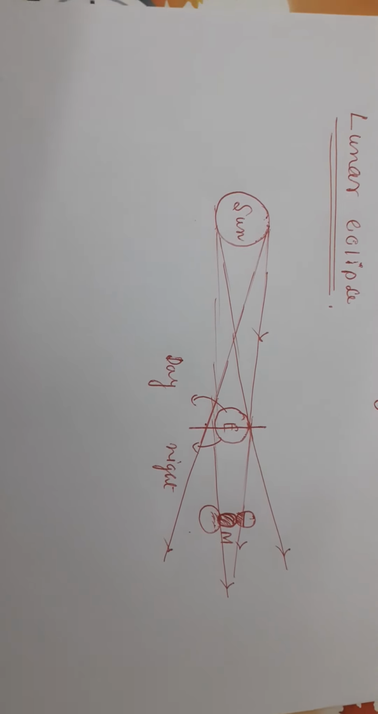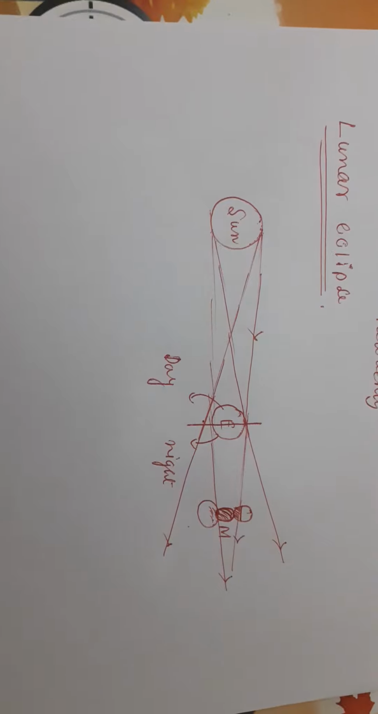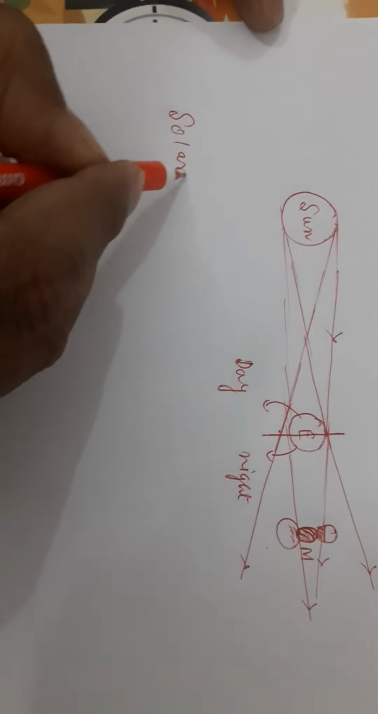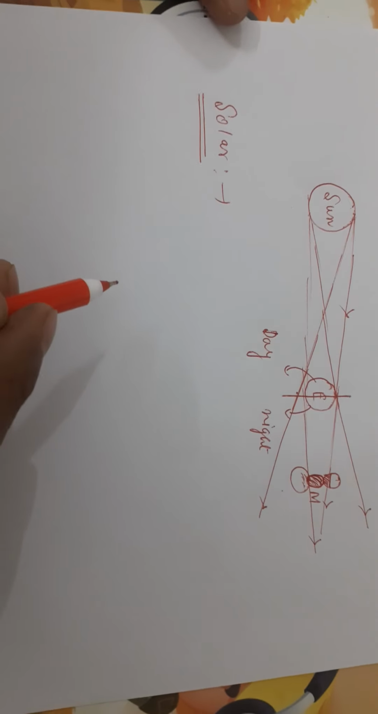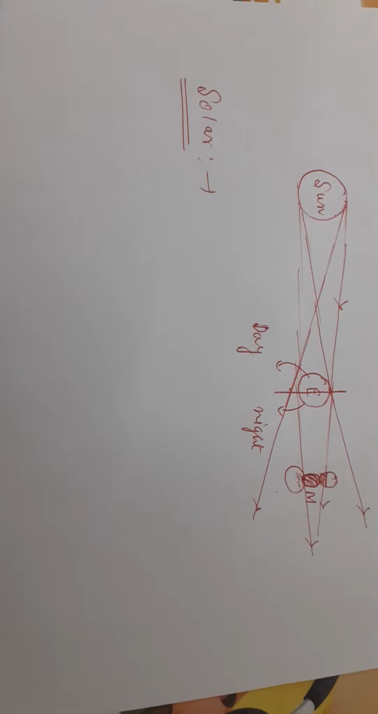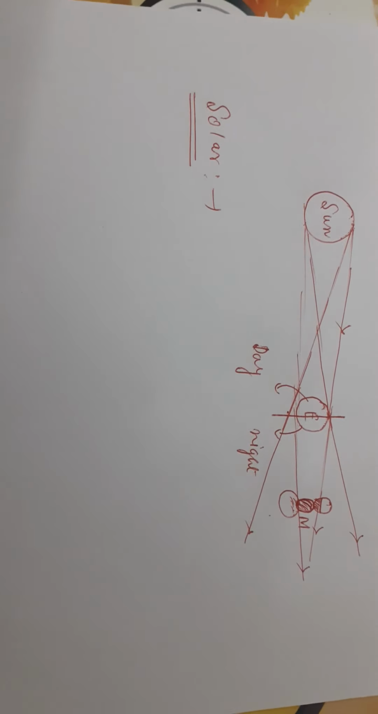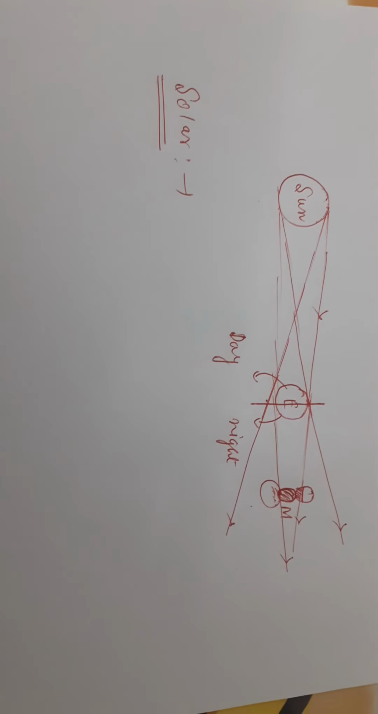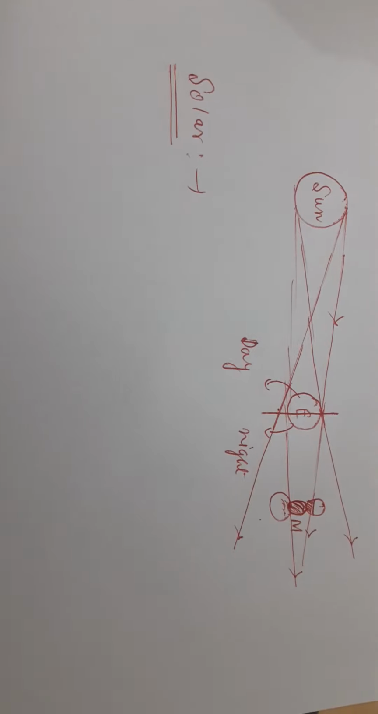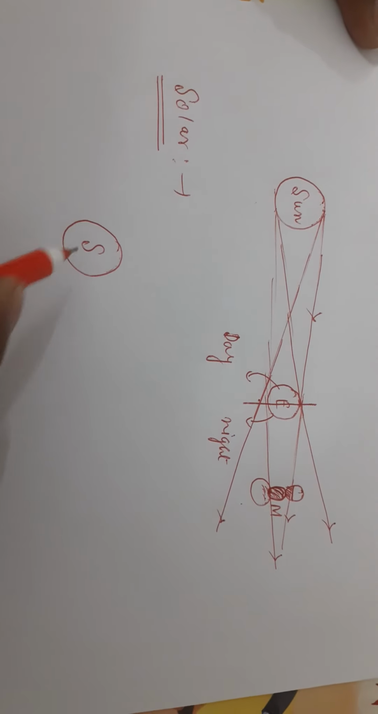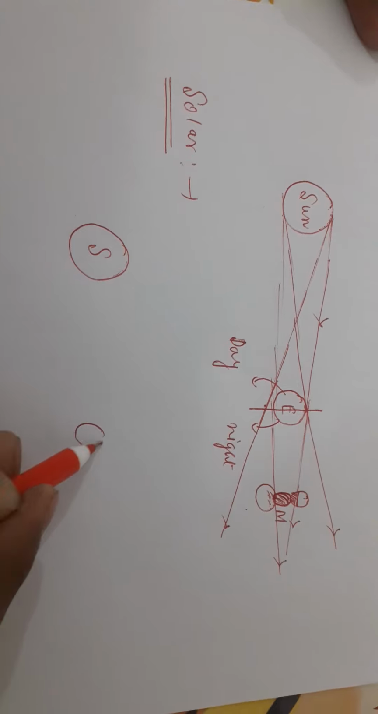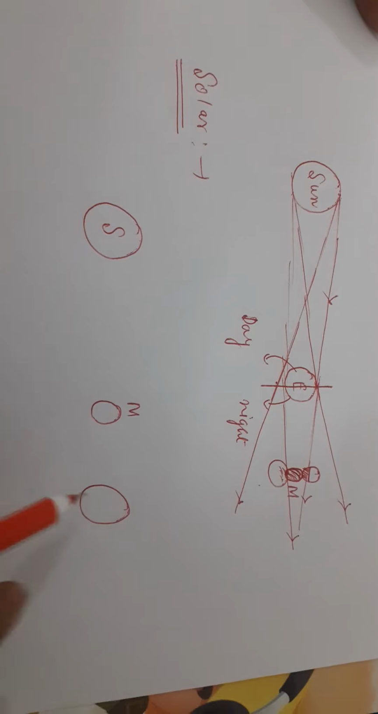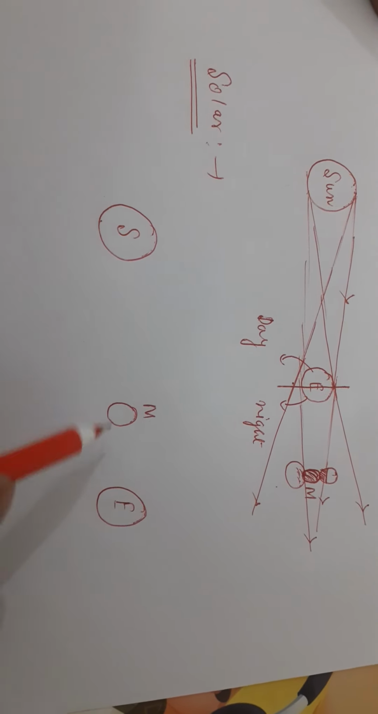In the case of a solar eclipse, the position will be changed. How will the position change? In the solar case, the moon will come in between the earth and the sun. So the moon will behave as an obstacle. We can't see the sun because of the moon. So the sun will be here in this position, the moon will be here in this position, and the earth will be here. So in between the earth and the sun, the moon will come.